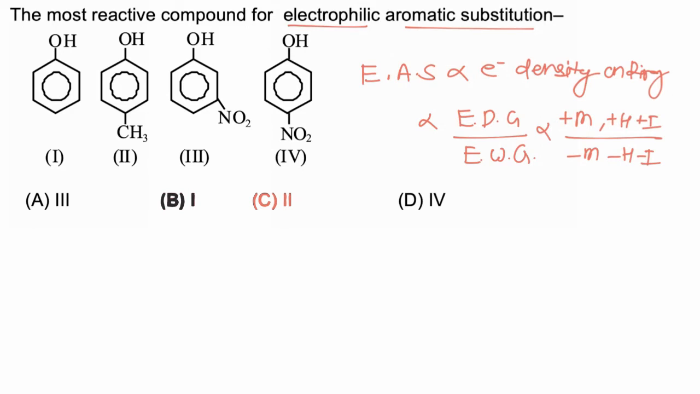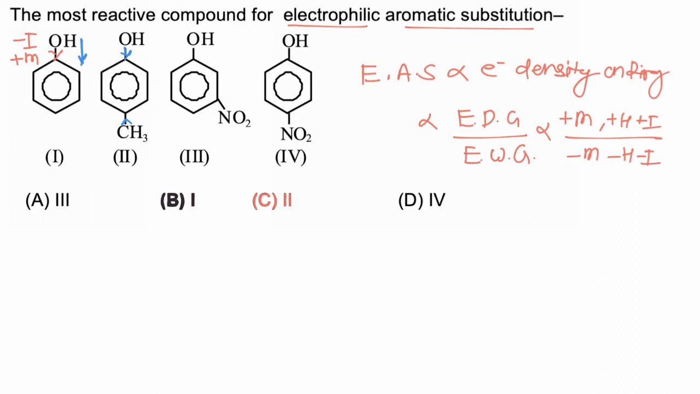Now in the first option, OH is present, which is electron donating due to plus M effect. It is having both minus I and plus M effect, but mesomeric is stronger than inductive, so it will be overall electron donating and it will increase rate of reaction. In the second case, now OH and CH3 both are increasing electron density on the benzene nucleus.